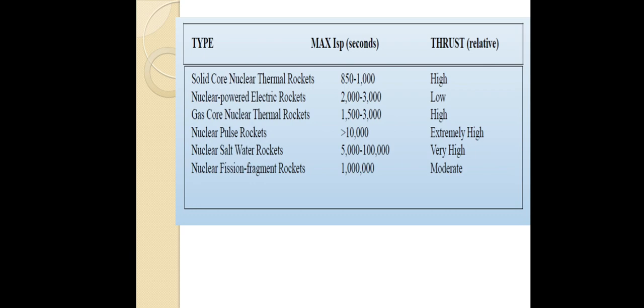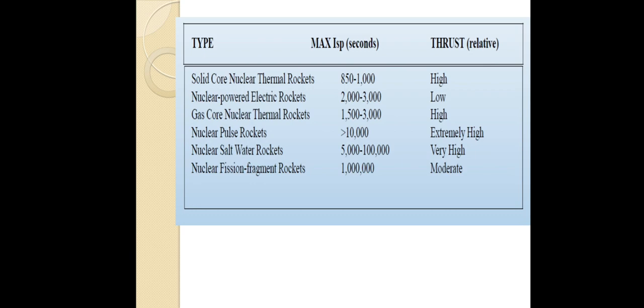So for this technology the specific impulse is more than 10,000, and you get extremely high thrust, because we want to travel beyond the atmosphere. If you want to cross low Earth orbit, we use this kind of technology. And the nuclear salt water rocket is nothing but the liquid core, a liquid core nuclear thermal rocket, mainly used for ship propulsion and so on. The final one is the nuclear fission fragment rocket.